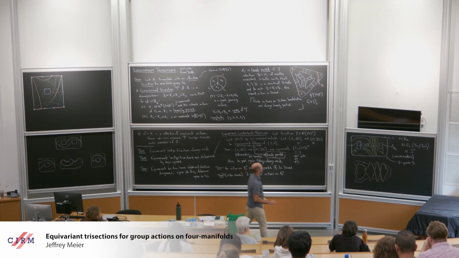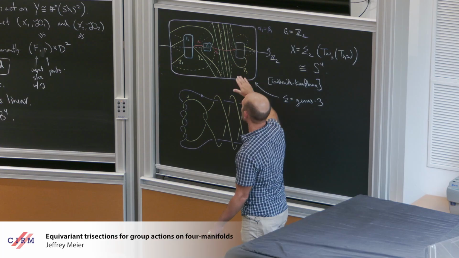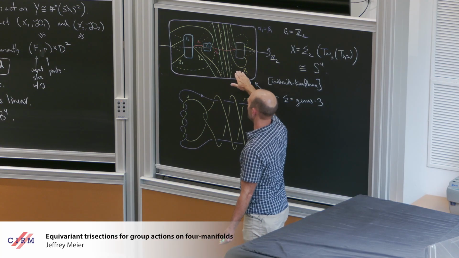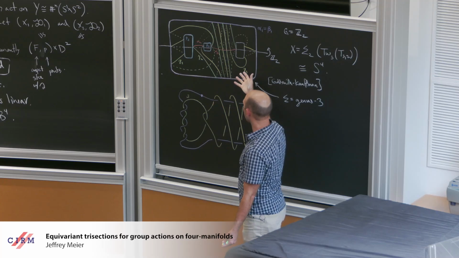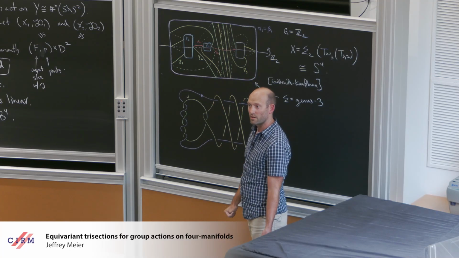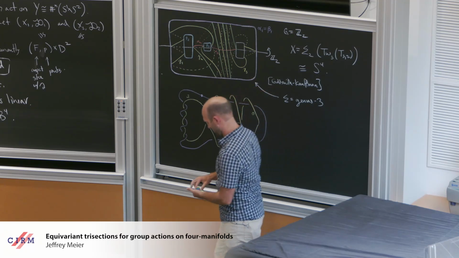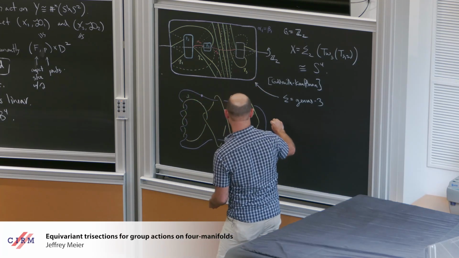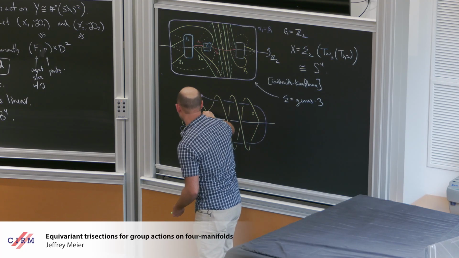And there's a well-established way to go from a trisection diagram to a Kirby diagram. And if you have an equivariant or invariant trisection diagram, then you get an invariant Kirby diagram or handlebody diagram. And so Evan implored me to draw the axis here. So it passes through here.